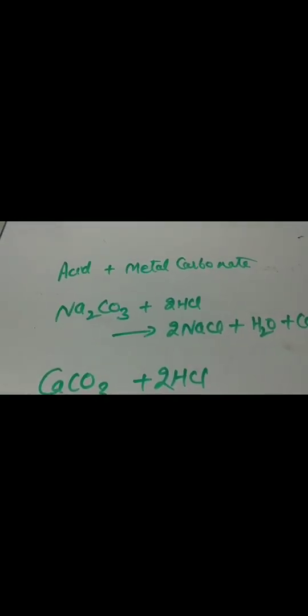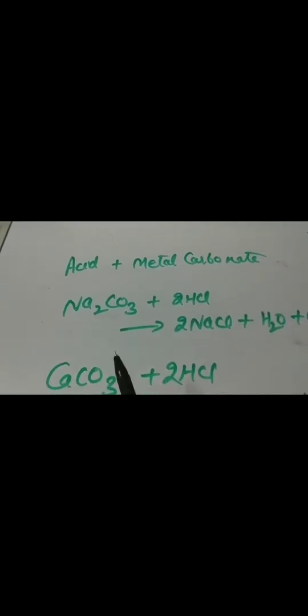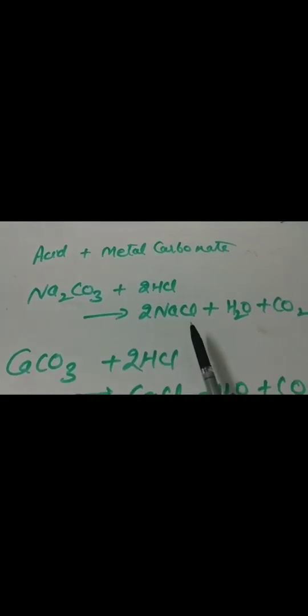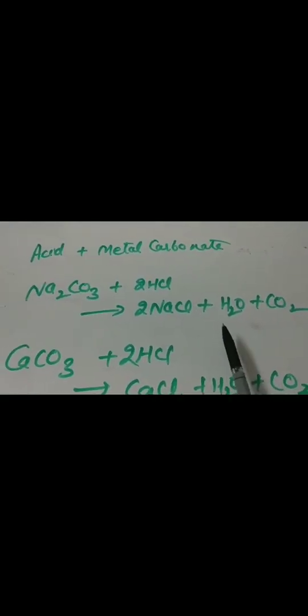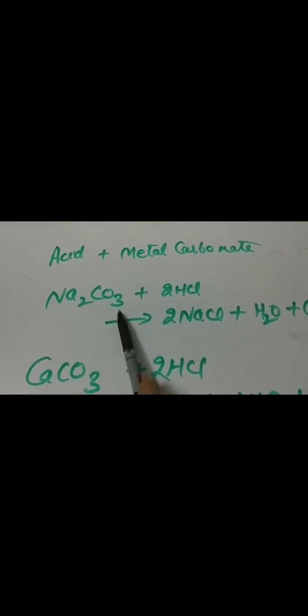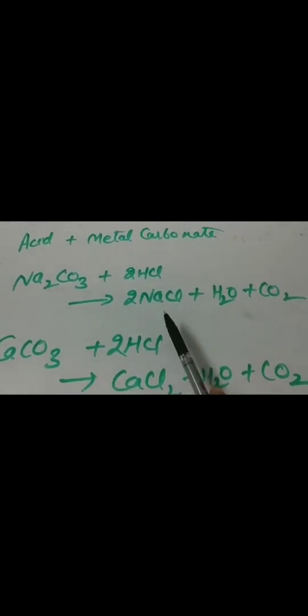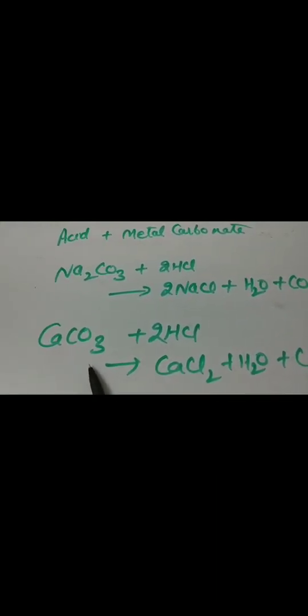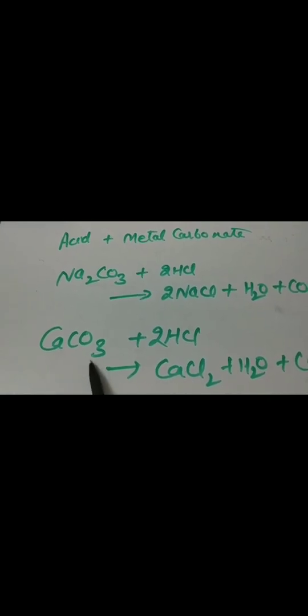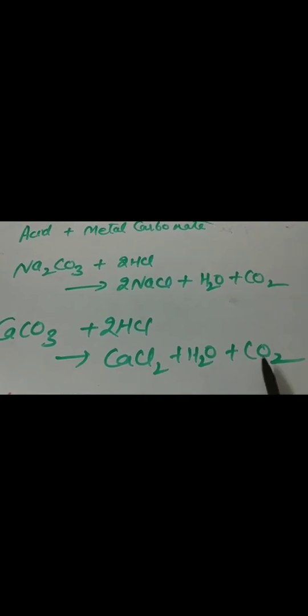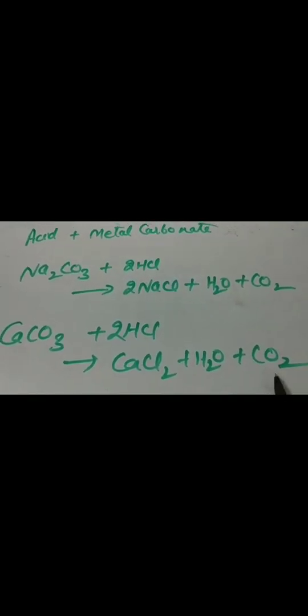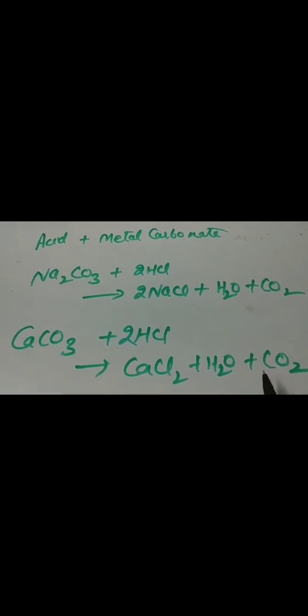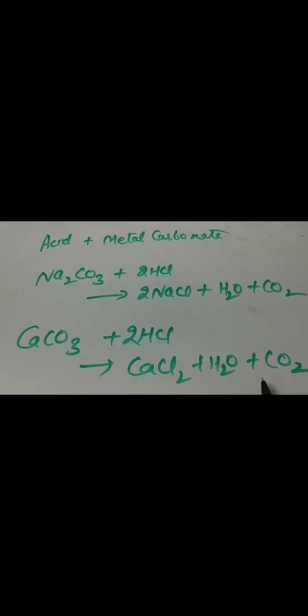Another example: reaction of an acid with a metal carbonate. Whenever an acid reacts with a metal carbonate, it forms salt, water and carbon dioxide. For example, sodium carbonate, when it reacts with hydrochloric acid, forms salt, sodium chloride, water and carbon dioxide. Similarly, calcium carbonate, a carbonate salt, it is a metal carbonate, when it reacts with hydrochloric acid, forms calcium chloride, water, and carbon dioxide gas will liberate. In these cases, more heat is evolved. That's why these are exothermic reactions.